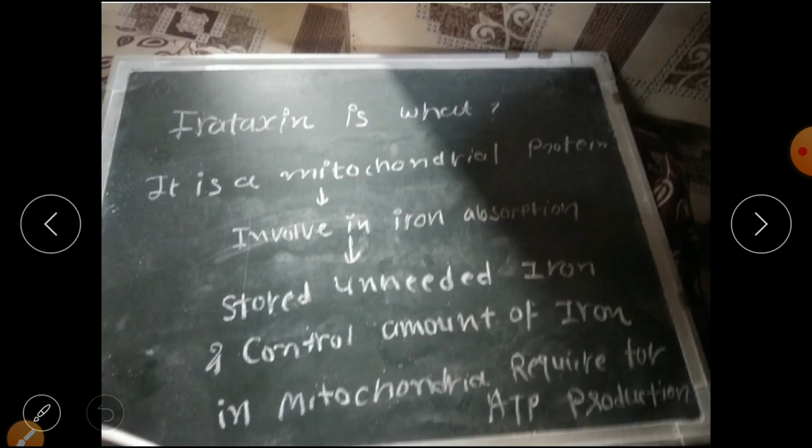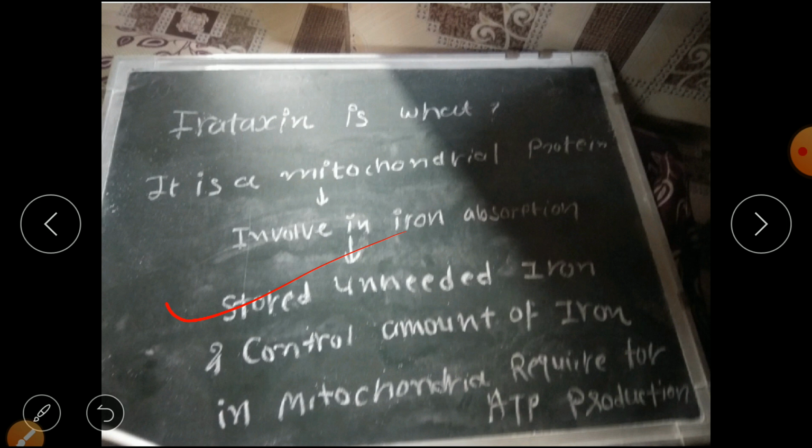What is frataxin? It is a mitochondrial protein. It is involved in iron absorption. Frataxin is involved in iron absorption, stores the unneeded iron and controls the amount of iron which is required in the mitochondria for ATP production.